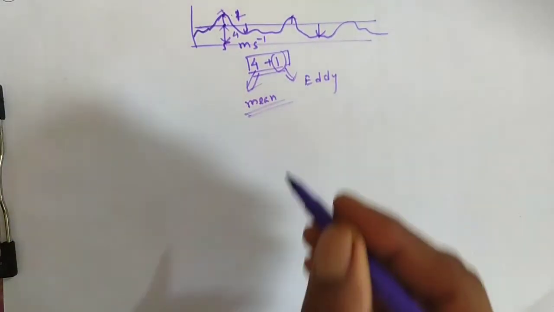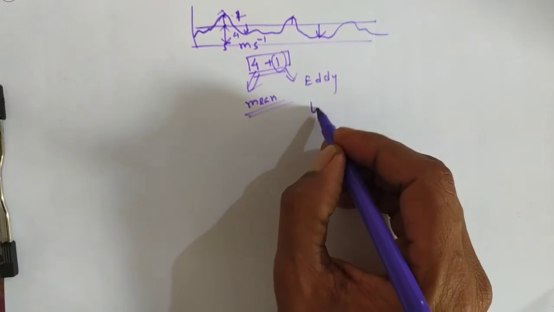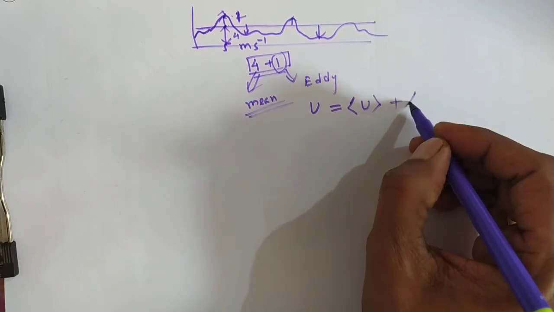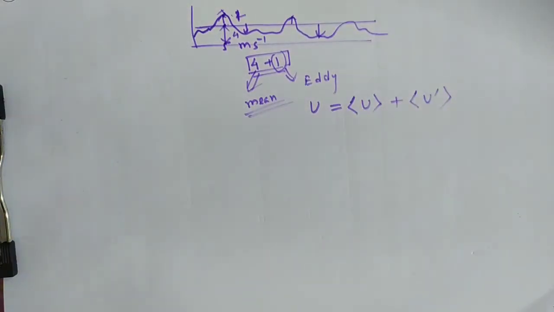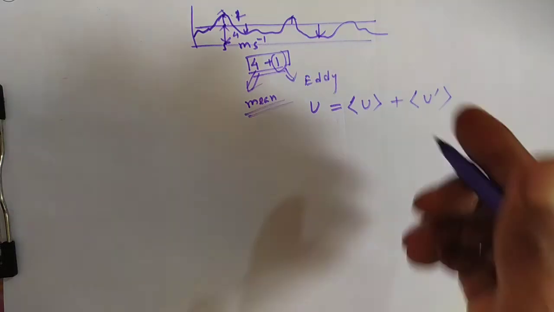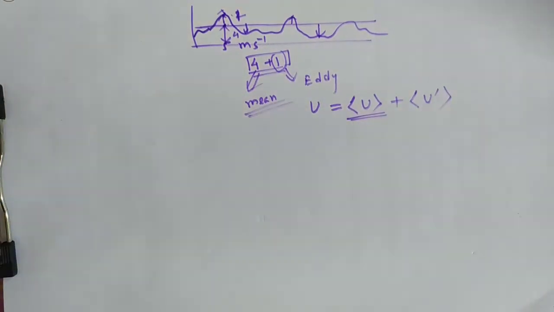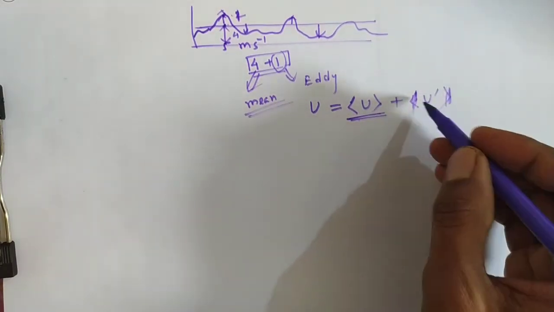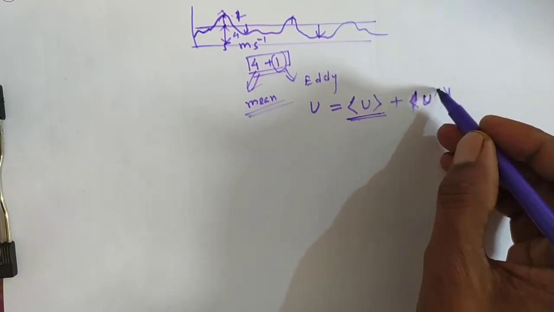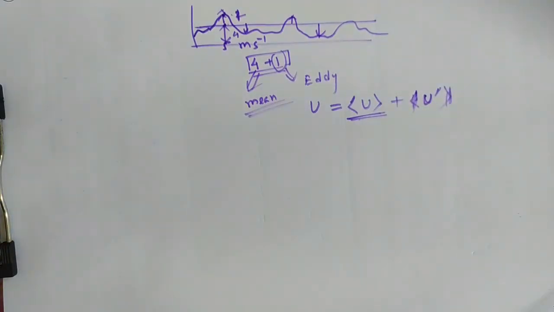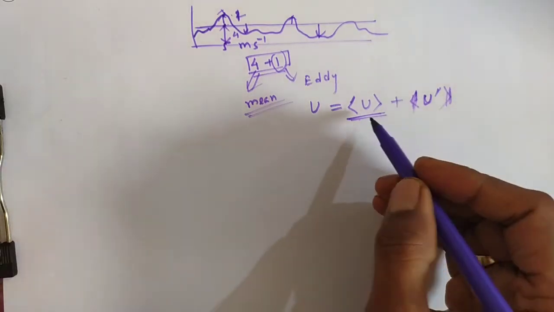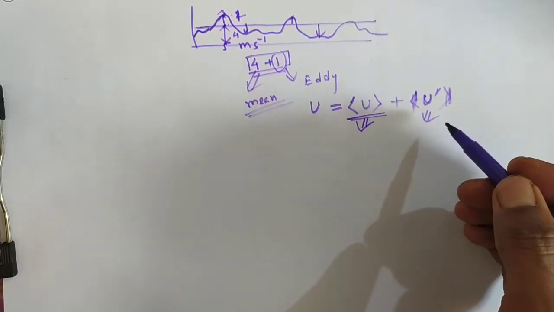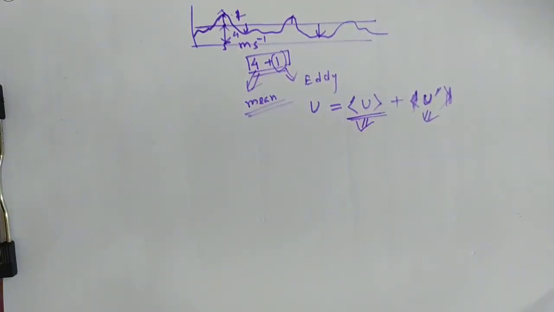So any instantaneous velocity, suppose u equals the mean value of u plus u prime. Where the angle brackets are for the mean value. So mean value plus turbulent eddies. Or in other words, it is the mean turbulent flow and this is the turbulent eddy.